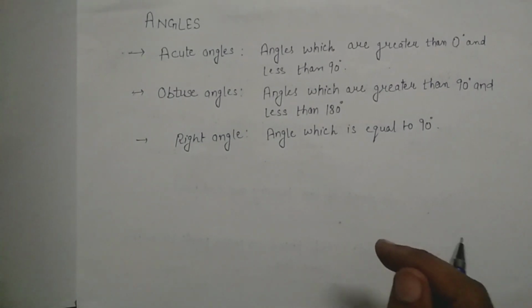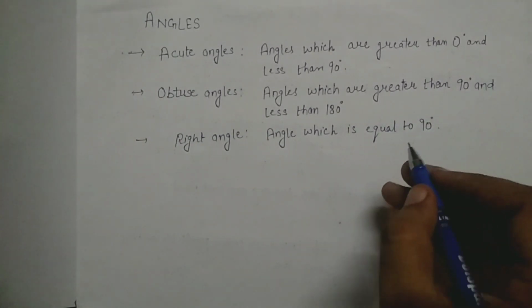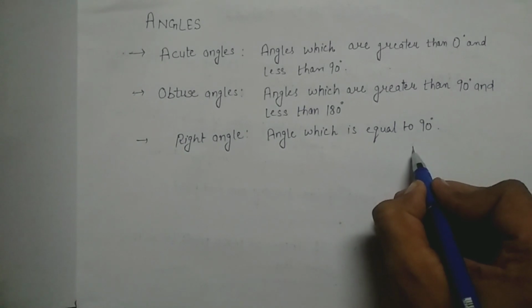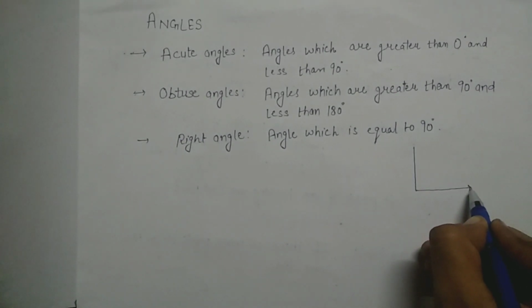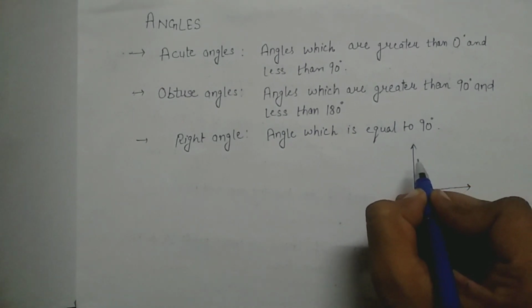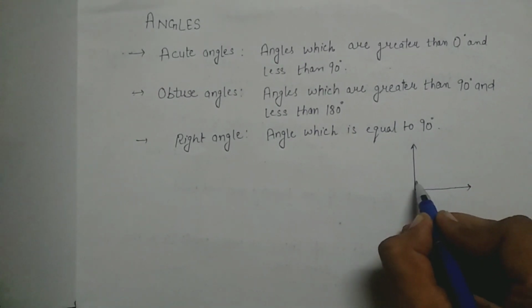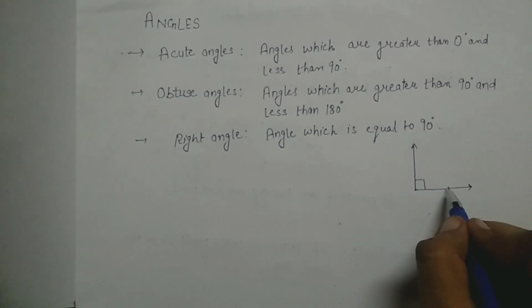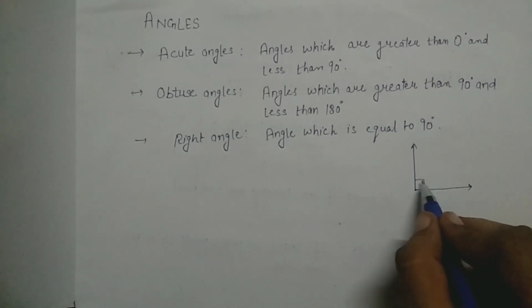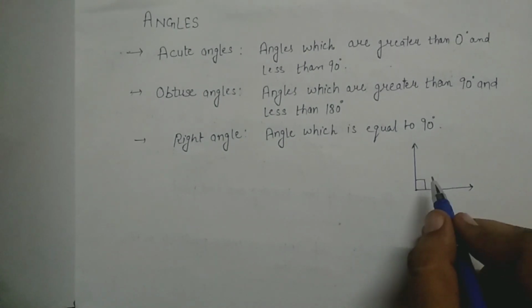Here I am going to represent all three types of angles. Guys, as you can see, I am drawing two rays that originate from the same point. So this is the angle of 90 degrees. These two rays are forming the angle, and these rays are said to be the arms of the angle. So this angle is of 90 degrees.